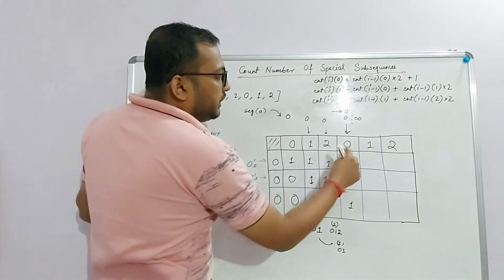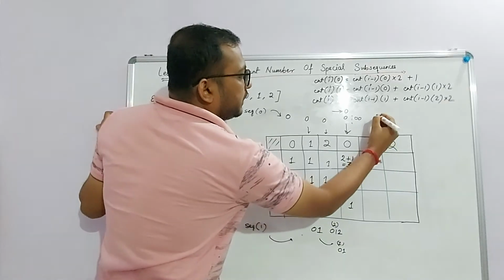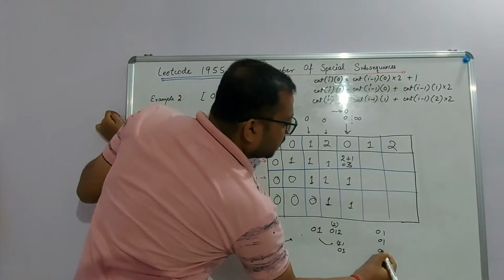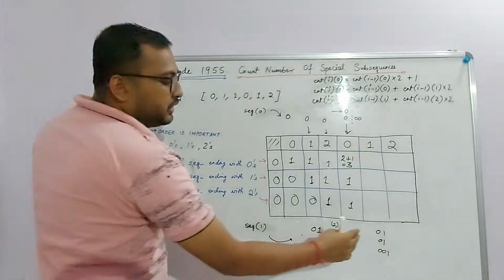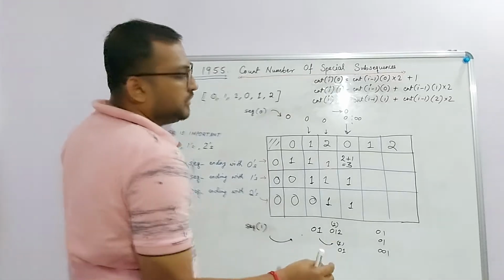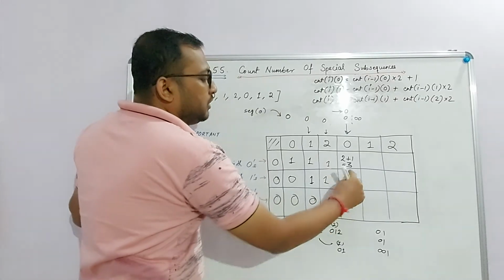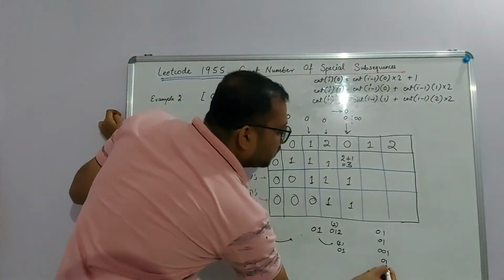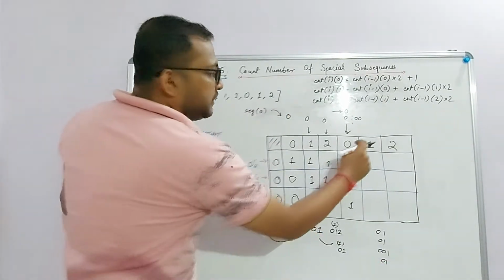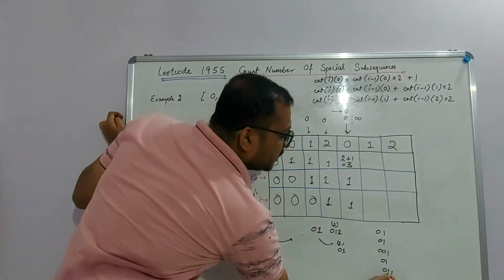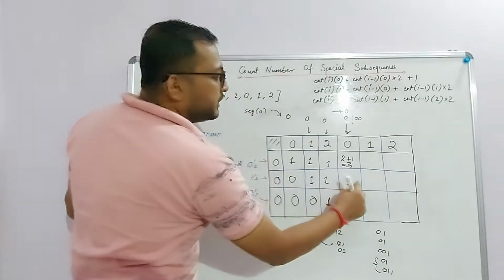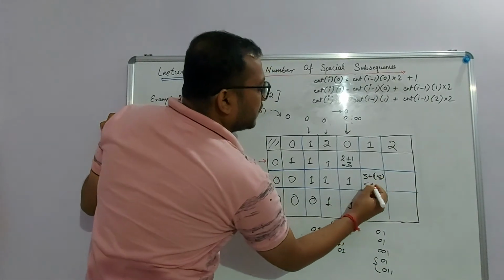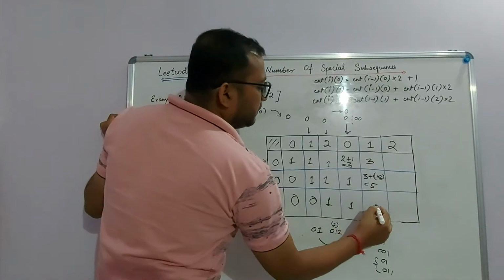So for all these sequences that are ending with 0, I can place a 1 at the end. That means I have a 0, 1, 0, 1 and this 0, 0, 1. That was already present. Plus, how many sequences do I have that are already ending with a 1? So all these sequences were already ending with 1. That means I had this sequence 0, 1. Can I place this 1 at the end of this sequence? Yes. So as I said, this gets doubled. So this value gets doubled. So that means I have simply 3 plus 1 times 2. That is 5. And rest values are just copied.